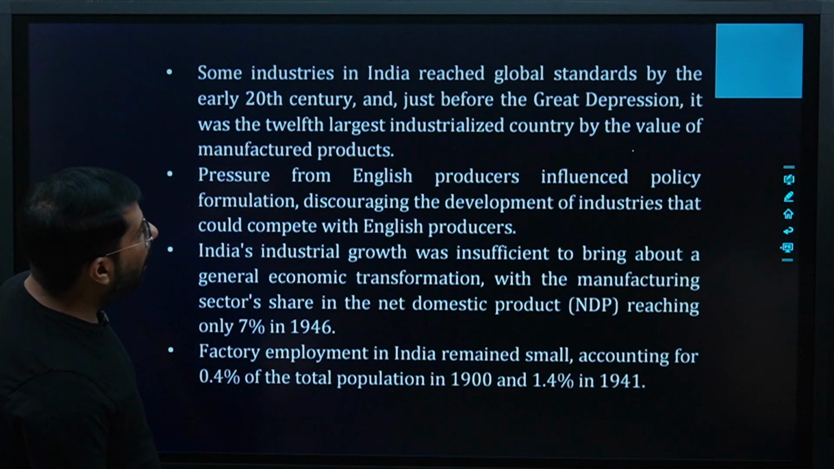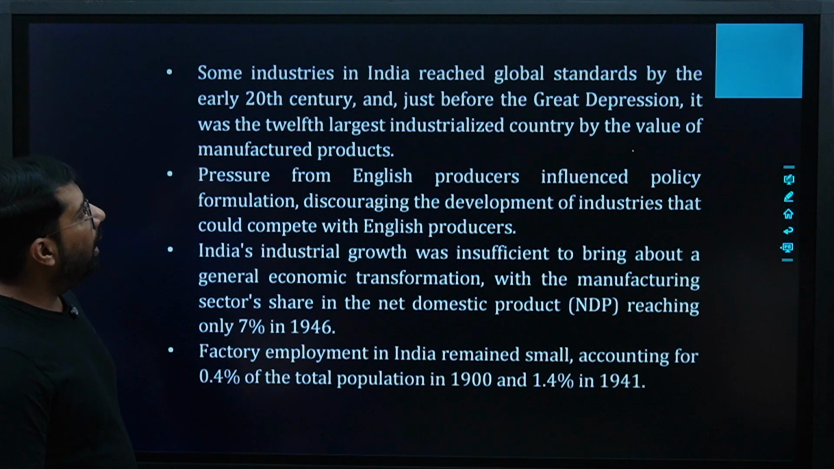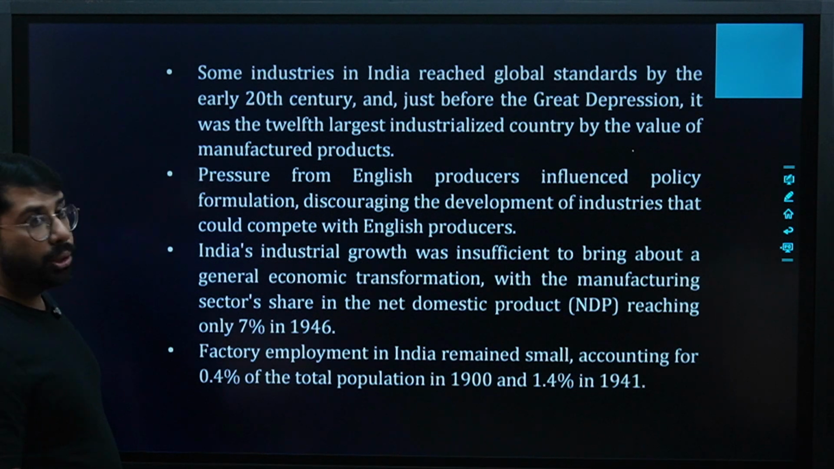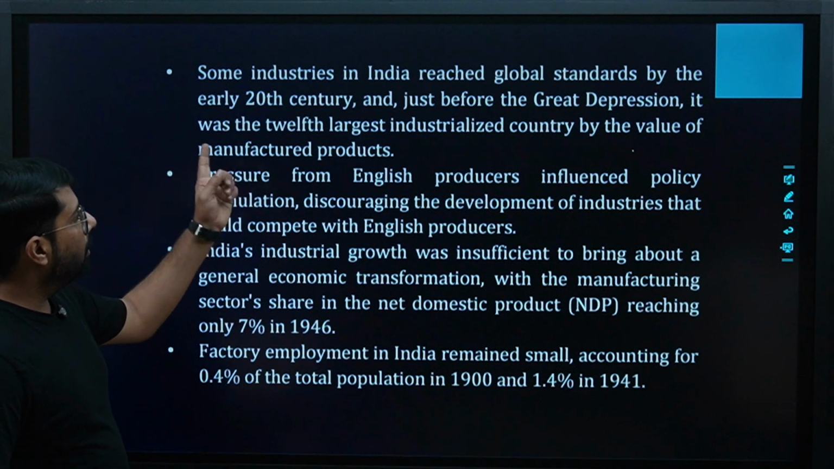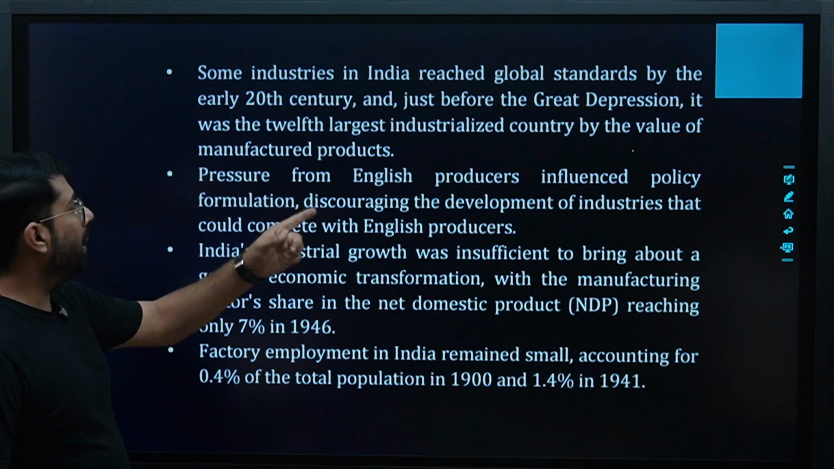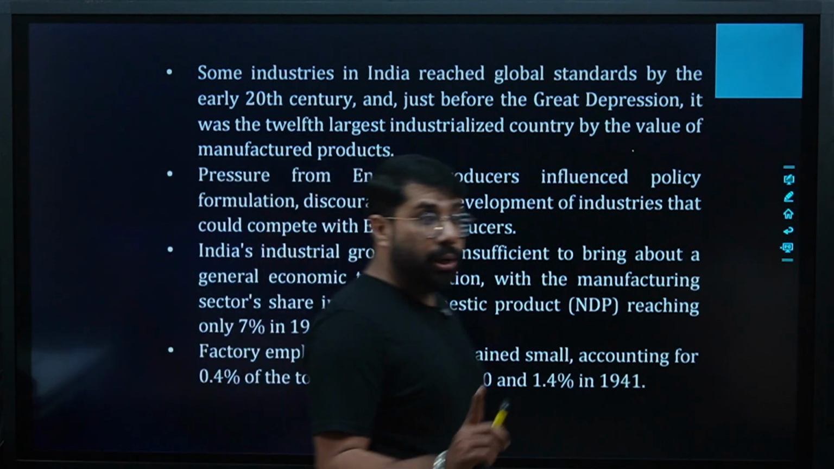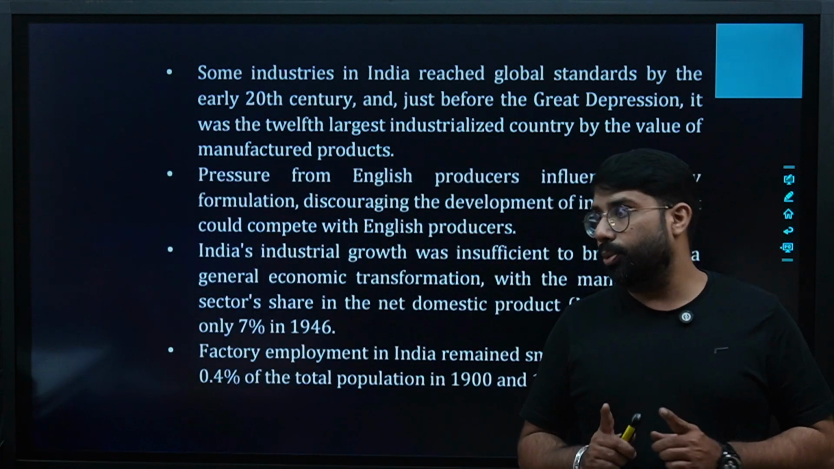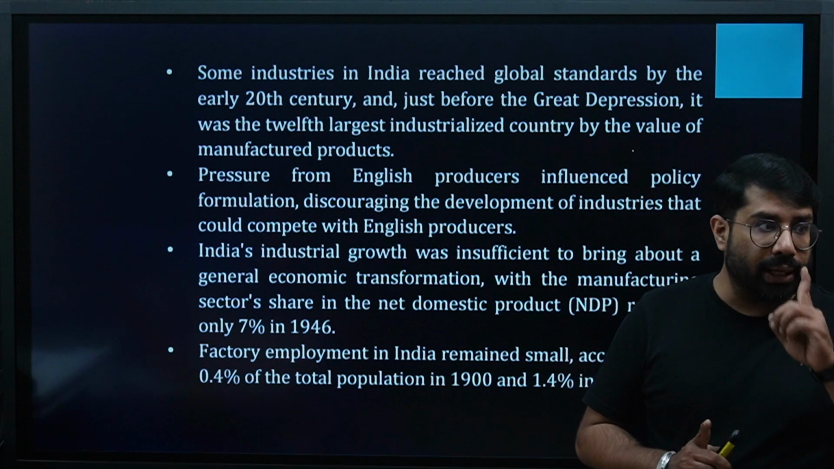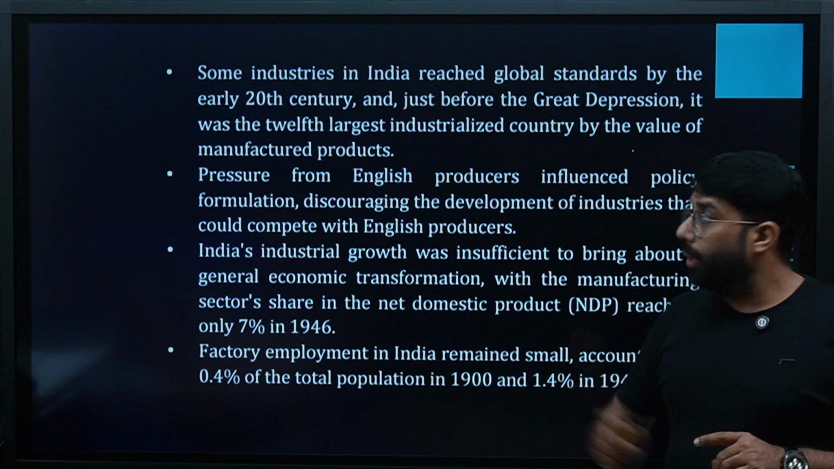Some industries in India reached global standards by the early 20th century, and just before the Great Depression, India was the 12th largest industrialized country by the value of manufactured products. 12th largest country, guys, think about it, please. And where we are now. Are you getting a point?